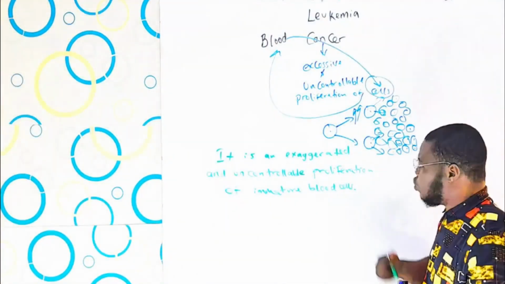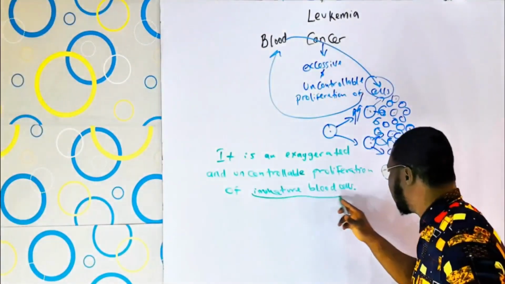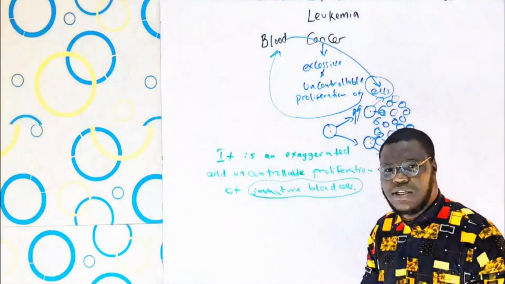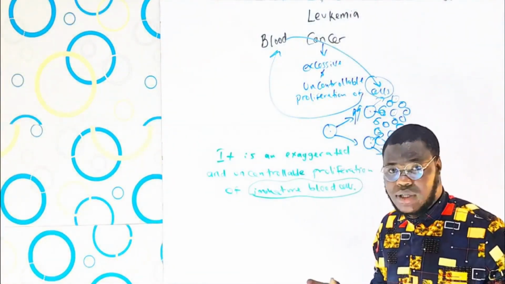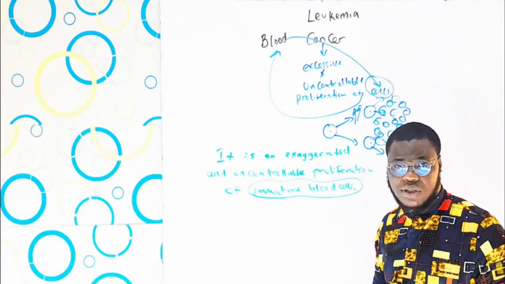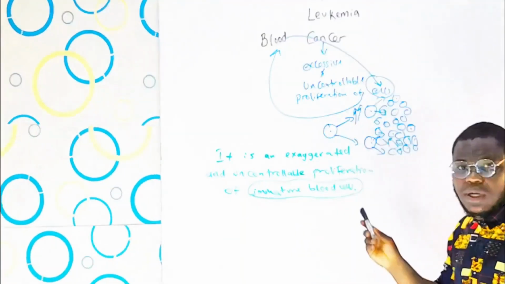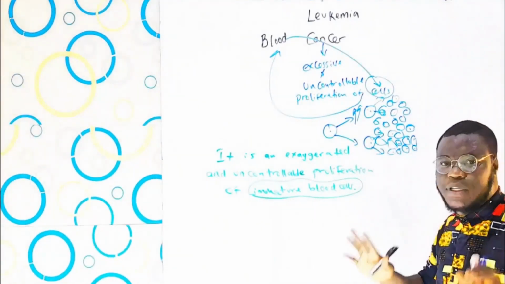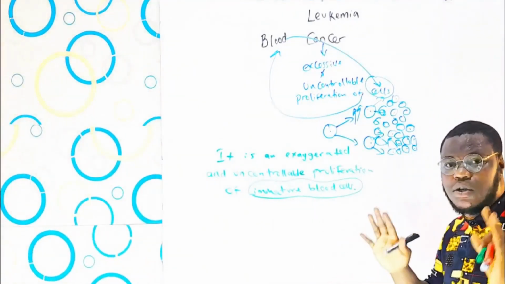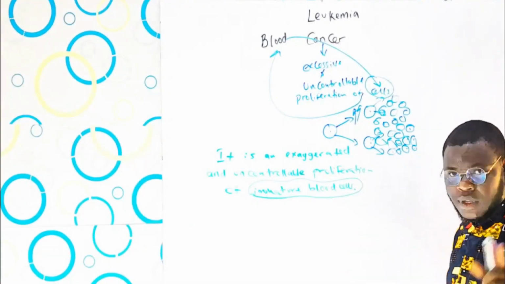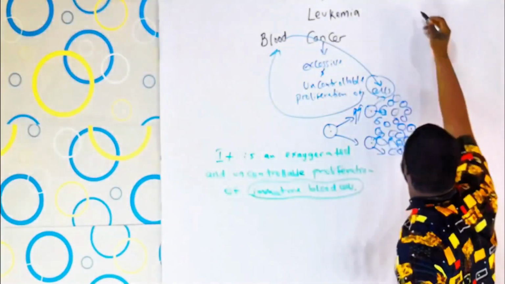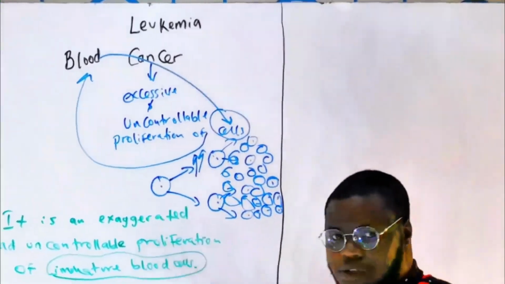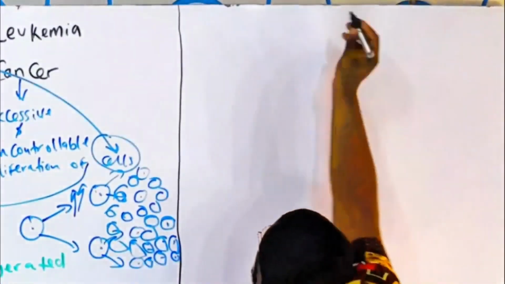For you to know that, talking about immature blood cells, this is actually talking about the initial stages of production. The initial stages of production of what? Of blood cells. But specifically, we're talking about the white blood cells. Now, if you want to produce a white blood cell, we know that what you need is to start with a what?